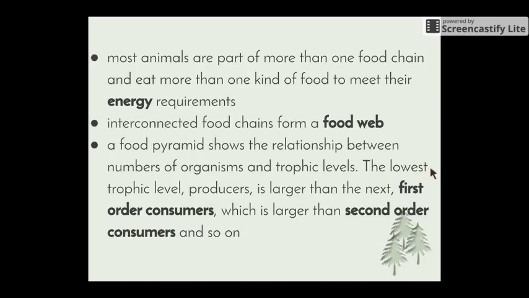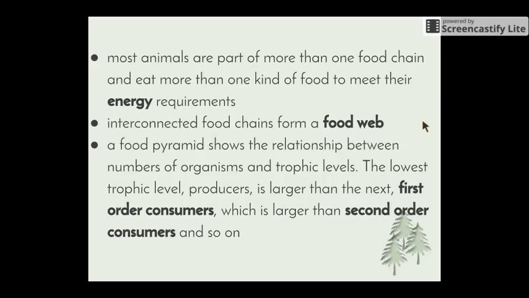So the lowest trophic level is the producers. Remember that word: troph means feeding, so it's a feeding level. Producers are larger than the next, which are the first order consumers, usually our herbivores that eat the plants, which is then larger than the second order consumers, which eat our first order consumers, and so on and so forth. And we get this sort of pyramid effect.